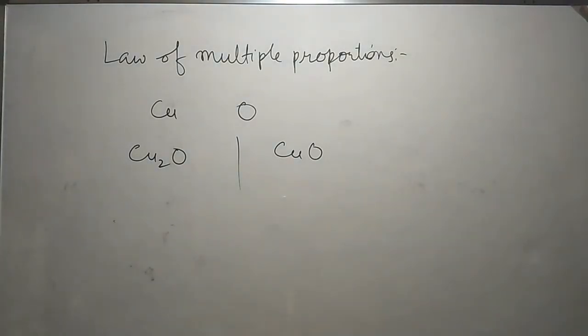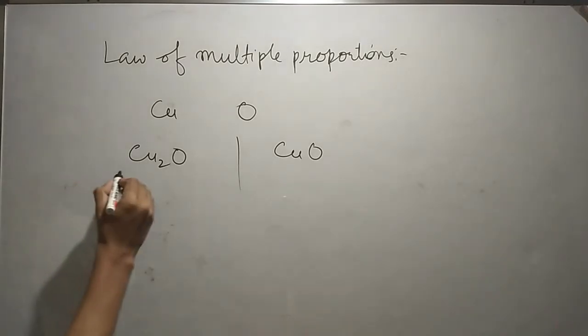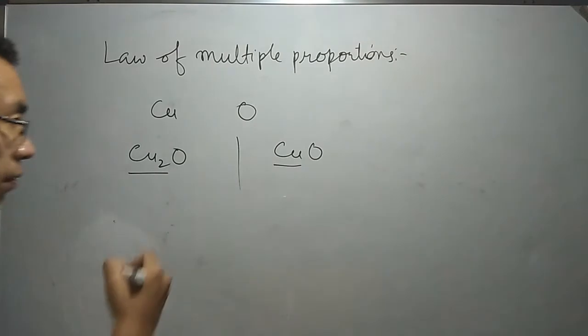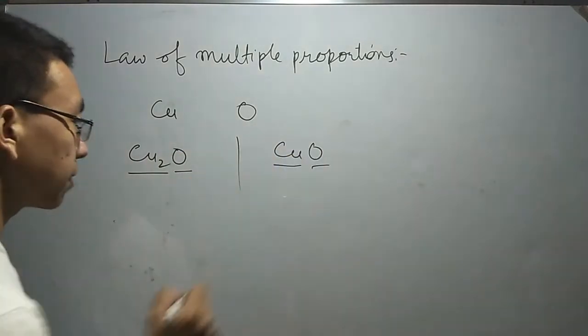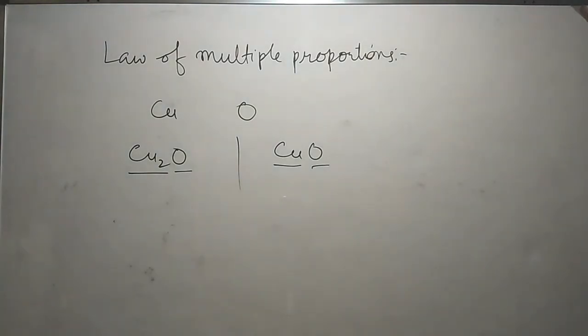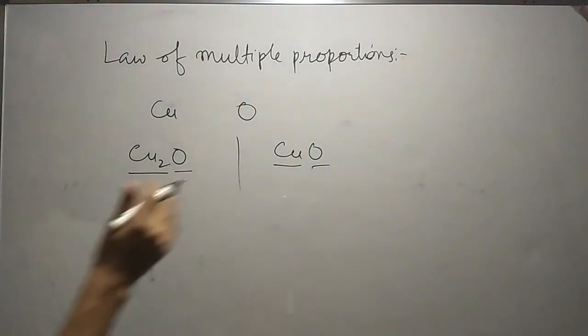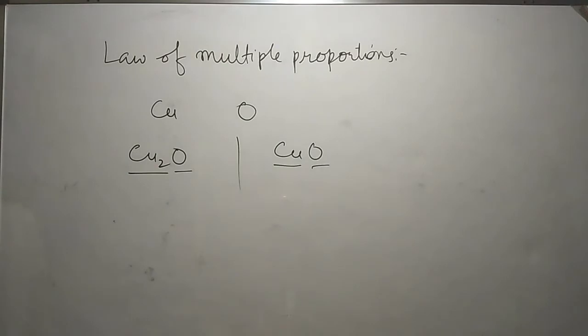When two elements are combined together, they form two or more compounds, say for example in this case copper and oxygen. When different masses of one of the elements are combined with a fixed mass of the other element, they bear a simple ratio to one another.